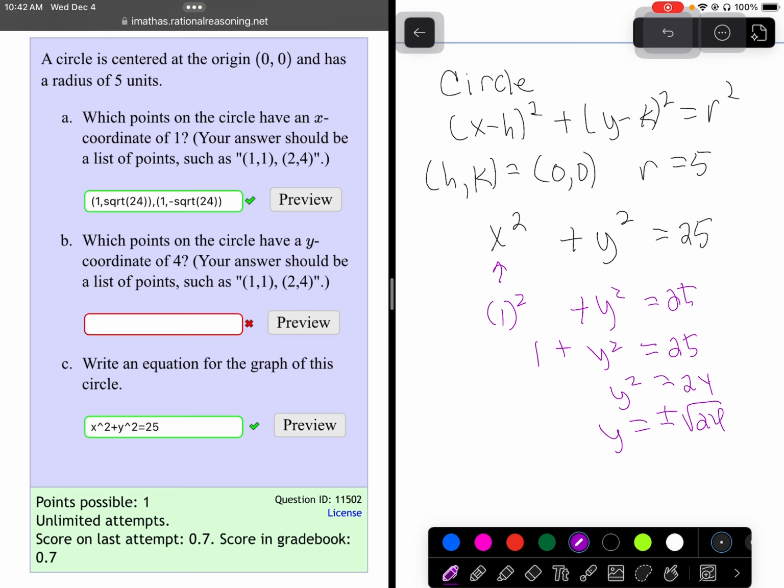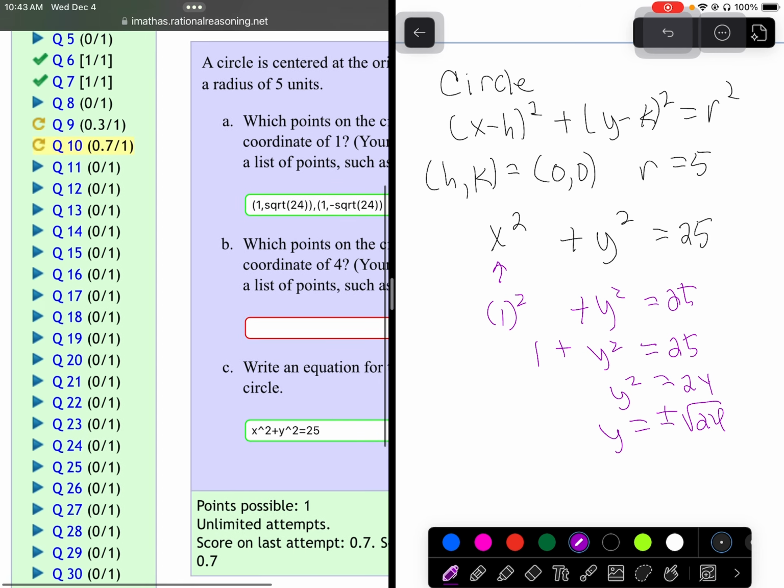I'm going to be looking at all of your answers that you input. If you had the square root of 24, which is correct, I'm going to give it to you. Unless they say simplified radical form, I may take off a very little amount if you didn't follow the instructions. Okay, so it's your responsibility to finish up A and B.